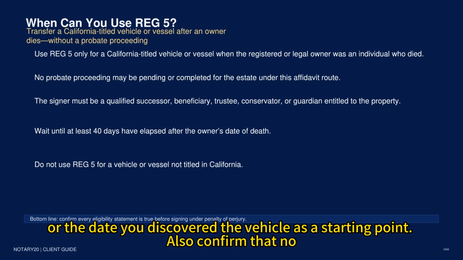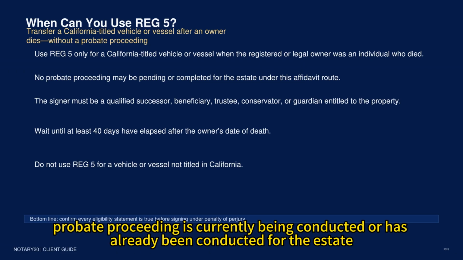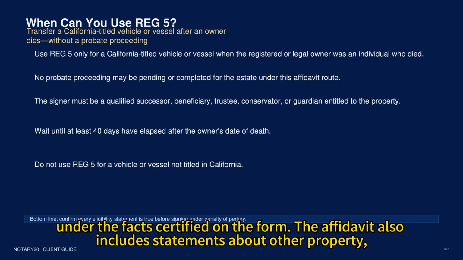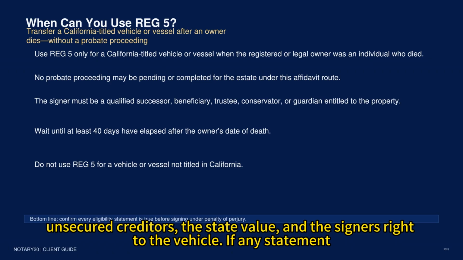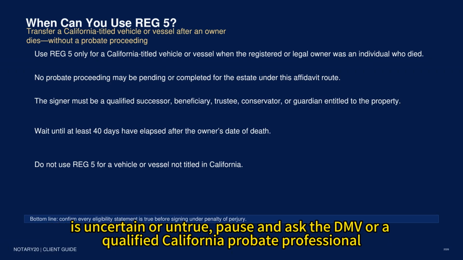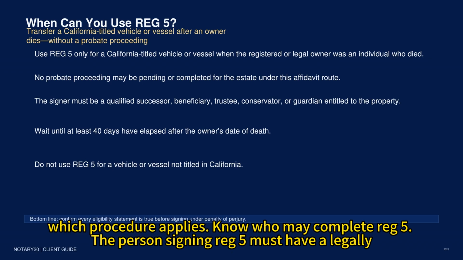Also confirm that no probate proceeding is currently being conducted or has already been conducted for the estate under the facts certified on the form. The affidavit also includes statements about other property, unsecured creditors, estate value, and the signer's right to the vehicle. If any statement is uncertain or untrue, pause and ask the DMV or a qualified California probate professional which procedure applies. Know who may complete REG 5.